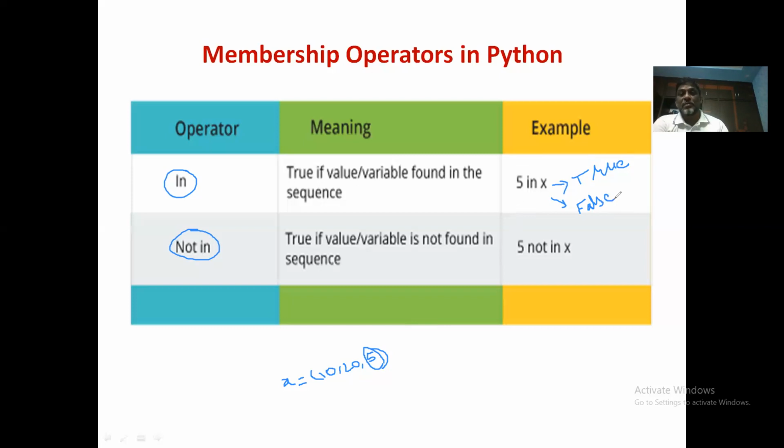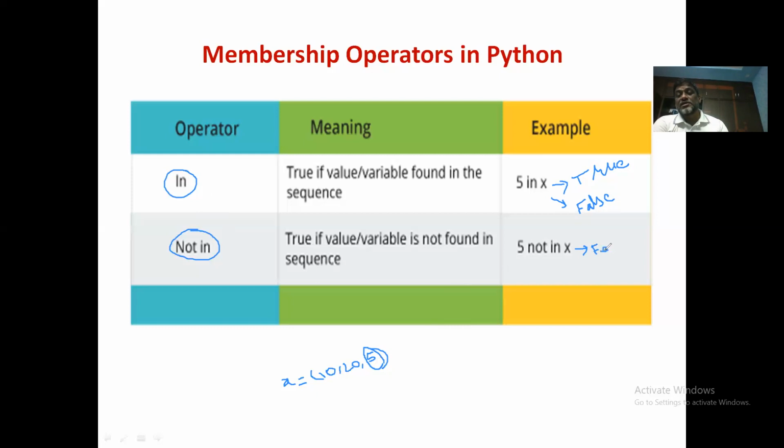It's a simple operation. Similarly, the second membership operator, not in, is opposite to the first one, the in operator. It returns true if the member is not in X. In this case, because 5 is present in X, this will return false. If the member is not present, this returns true.